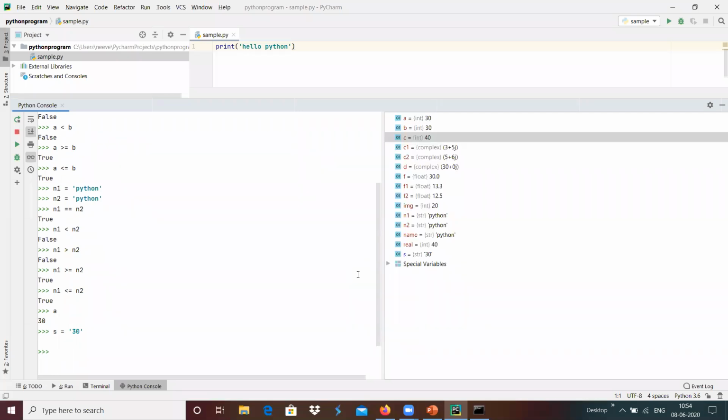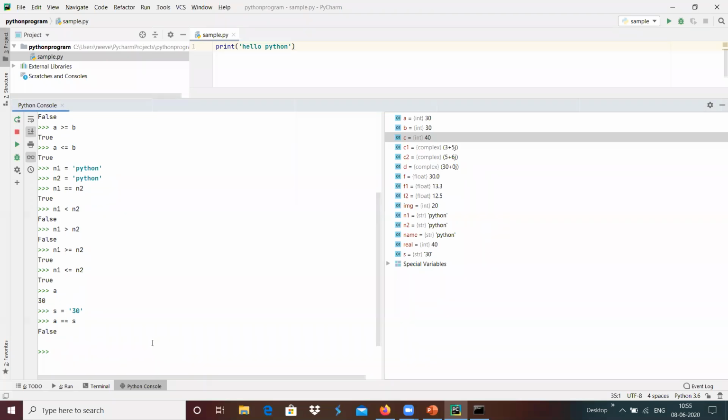If we compare a and s, what will be the result we will be getting? A equals equals s, then we will get false, because a is an integer, and s will be in a different format basically. Yeah, we will be getting a false.